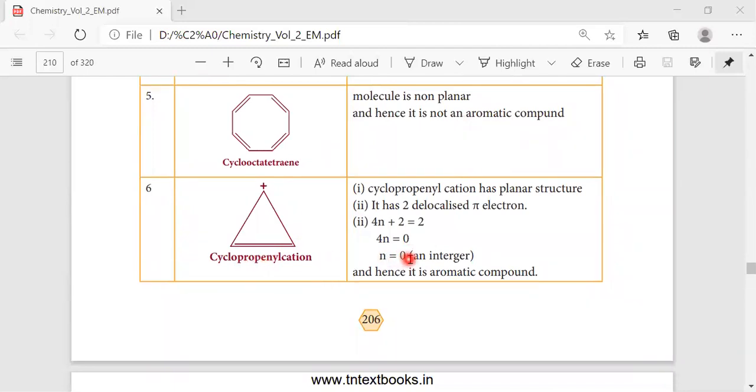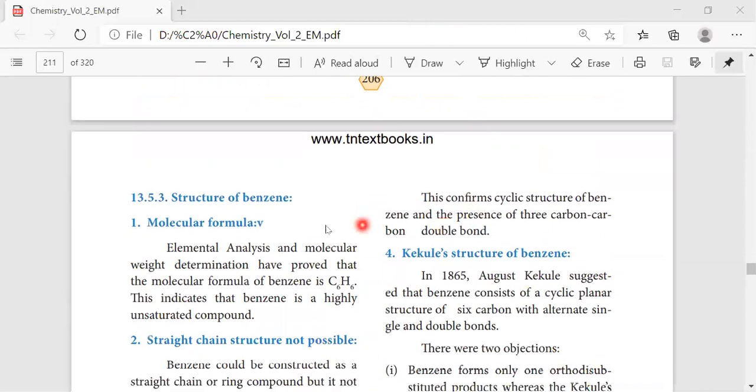The cyclopropenyl cation has an aromatic nature because it has 2 pi electrons. So 4n will be equal to 0, so n is equal to 0. When n is equal to 0, we have 2, which equals the 2 pi electrons. So this has an aromatic nature.